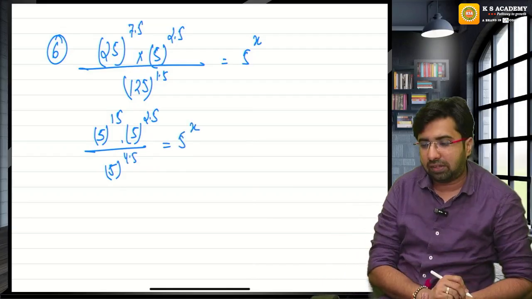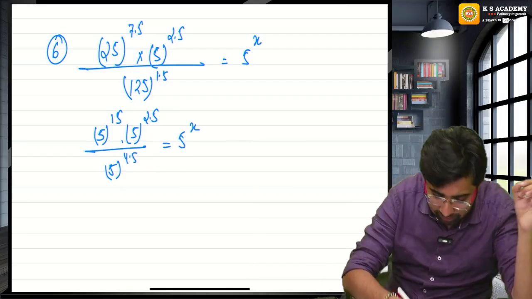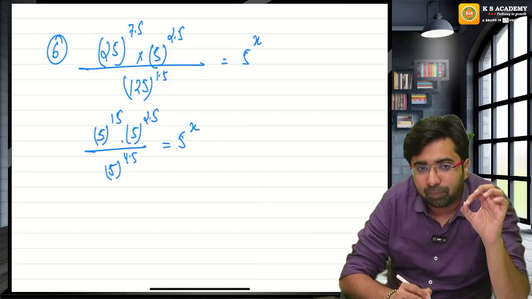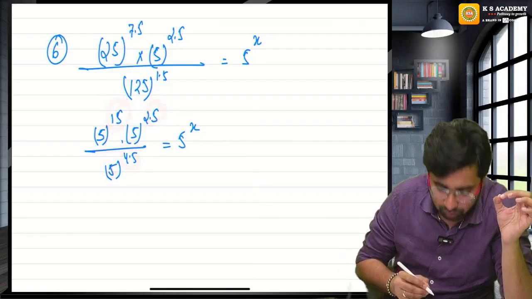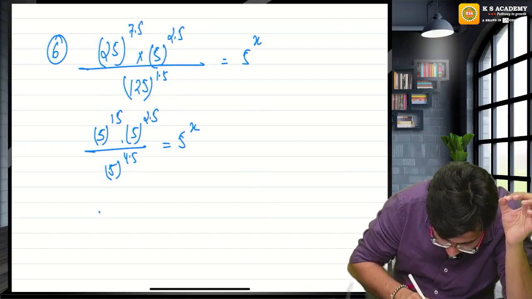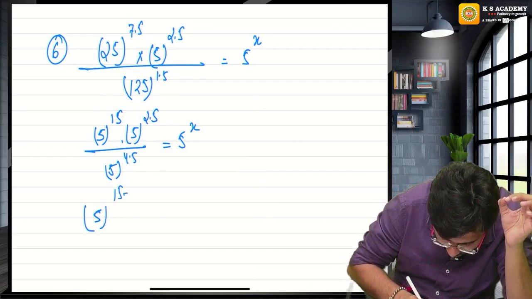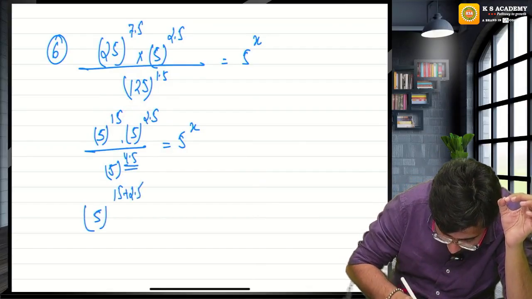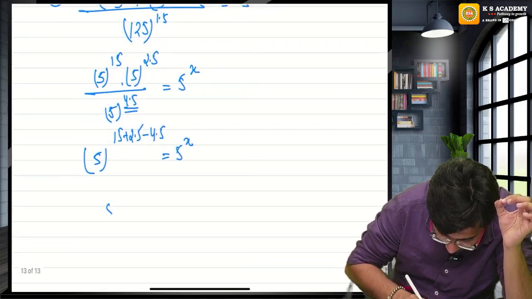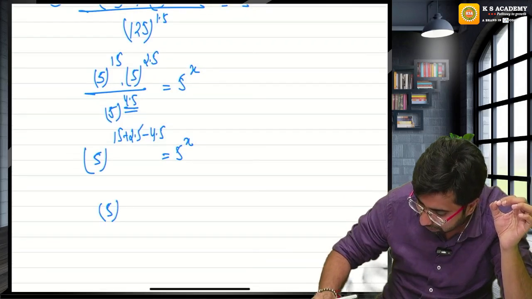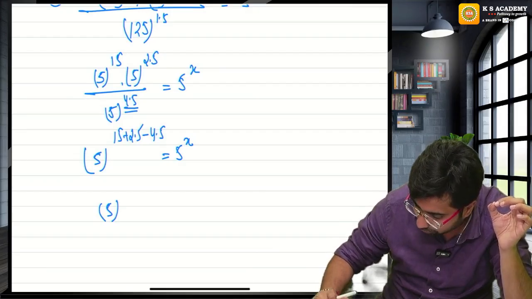In indices, if the bases are the same, in multiplication powers add, and in division powers subtract. So these two powers will add, 15 plus 2.5, and this will subtract, minus 4.5.